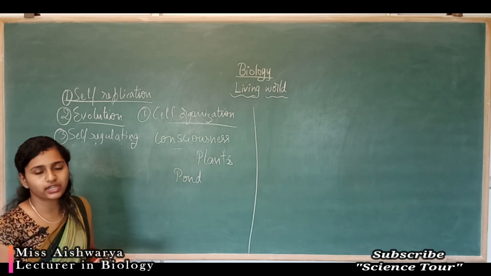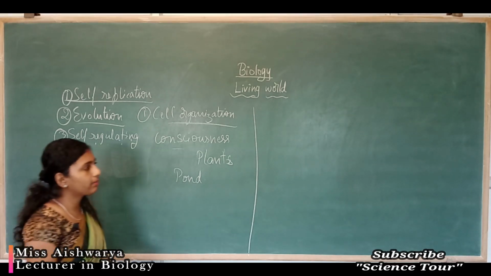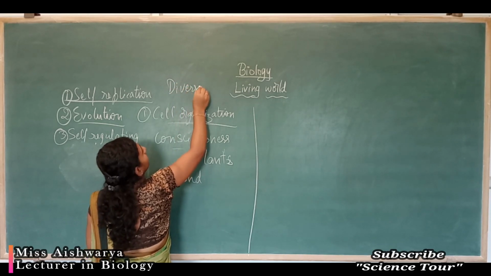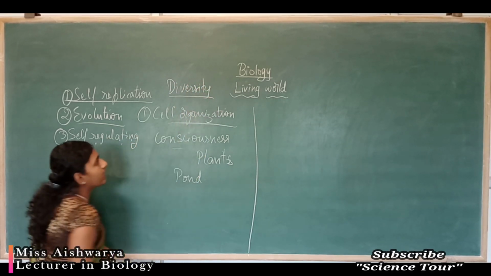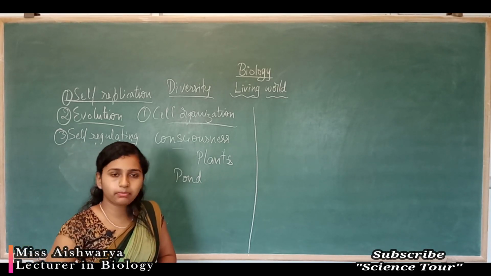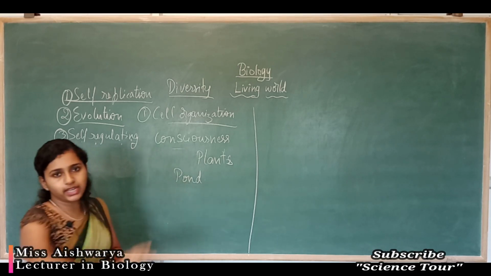So that you are going to study in a few higher classes. So next we studied about diversity. Diversity means the variability and variety present on the earth. That may be in living organisms as well as non-living organisms. Simply we'll call it diversity.